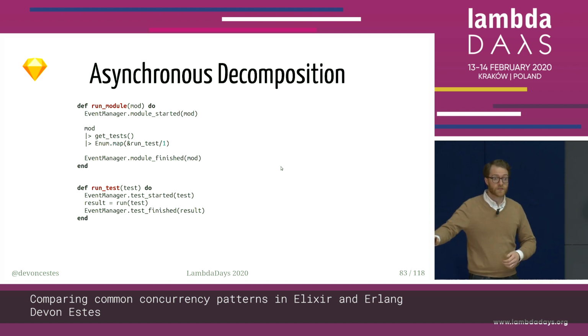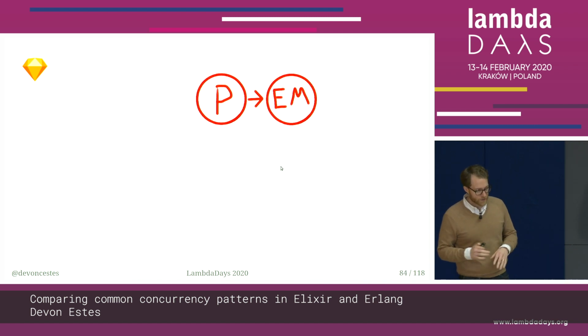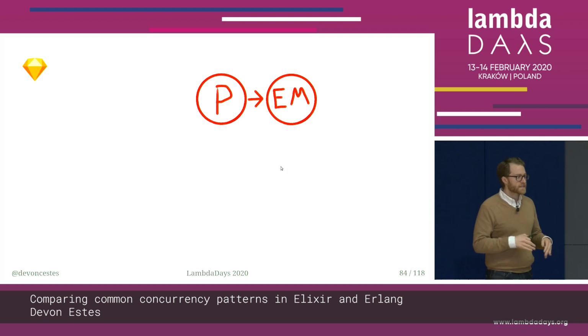It again sends messages to the parent process to say, I've started running this test, because it's keeping track of timings. Then it sends the result of running the test, whether it passed, failed, errored, skipped, whatever, and then it's done. So that's what's going on, and hopefully this will make a little bit more sense in pictures.